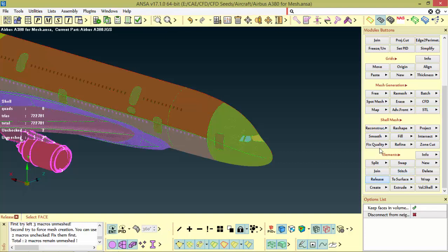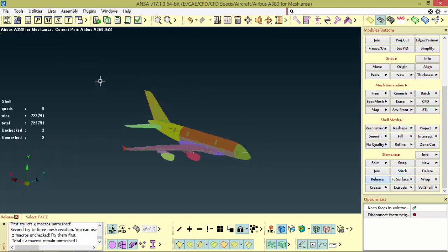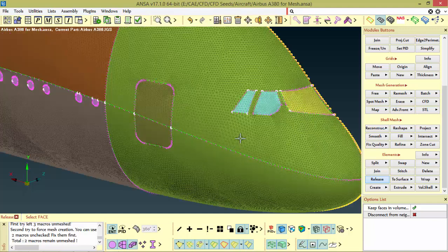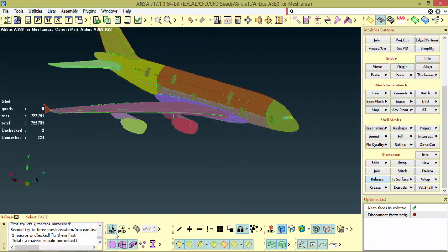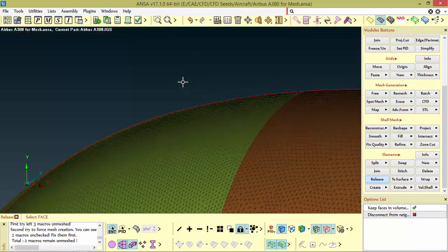So going to elements and release. Yes, elements are released from the surface, and this is the button to toggle off this geometry or on. So I just hid this. Actually what we have is just a mesh.